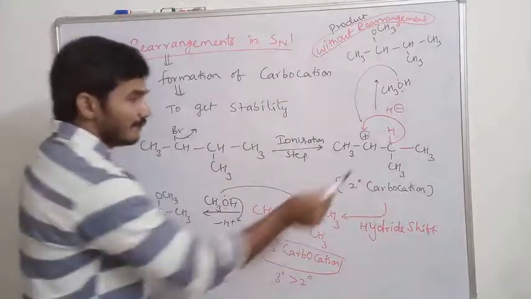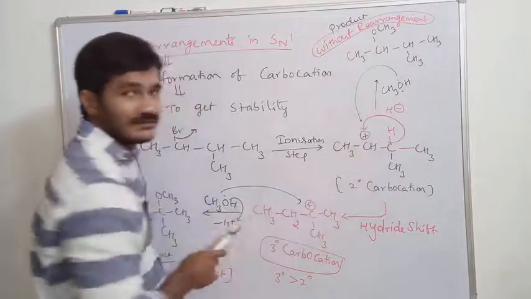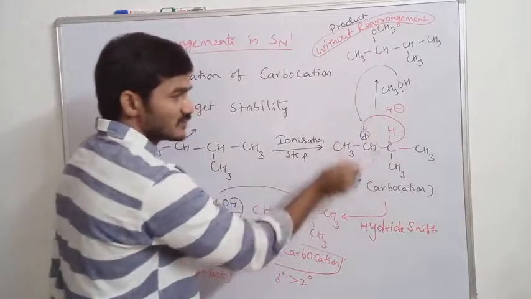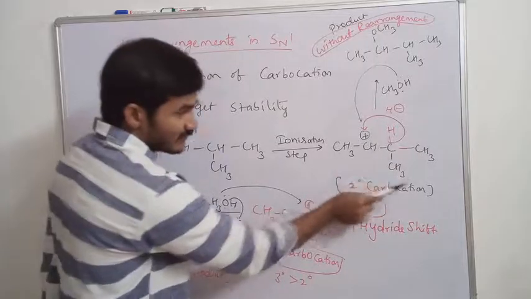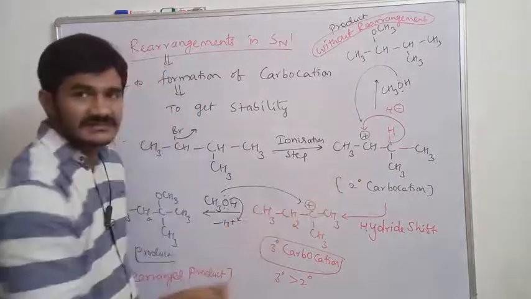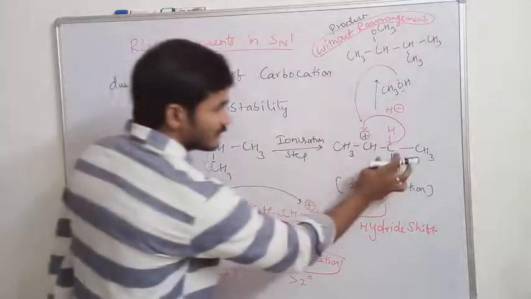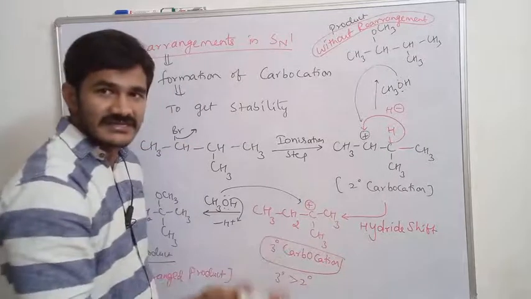Got it? But for the adjacent carbon, when H minus is shifted, you may have a doubt: why am I shifting only H minus, why can't it be CH3? If I shift CH3 from this carbon, it again becomes secondary only. If we shift CH3 to here, I get CH plus, again secondary.